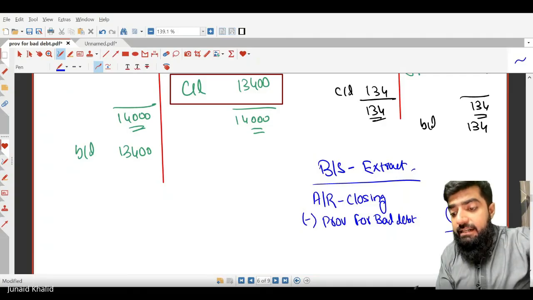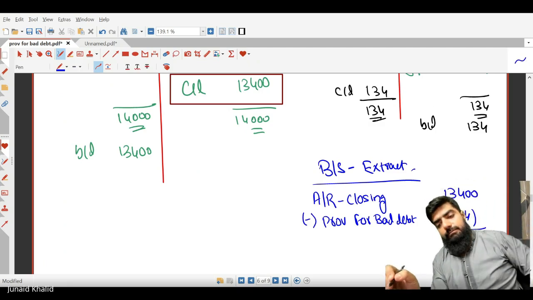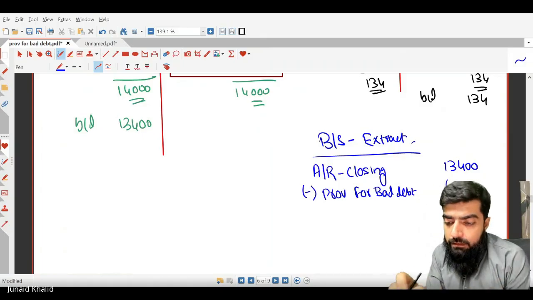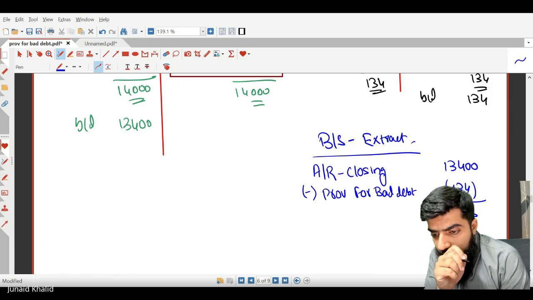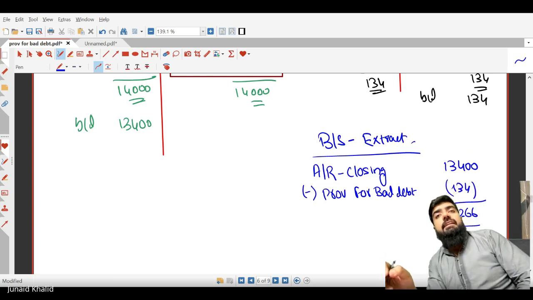So the net receivables that will be recorded are 13,400 minus 134, which is 13,266. That is the net receivables, right?